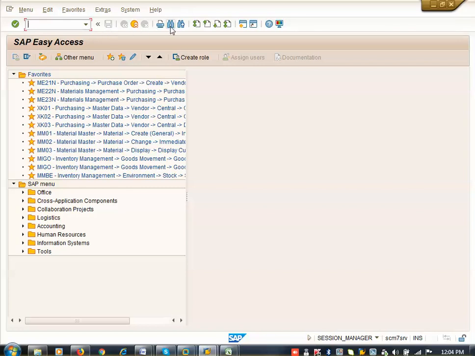Now these are icons. If you put the cursor here, you can see the icons: Find, Page Up, Page Down, Previous, like this. In Internet Explorer you can open 10 or 20 sessions, but SAP you cannot open like that. Now this is the status bar. Status will be available as SAP Easy Access or user screen, but when I come down, nothing is showing here.